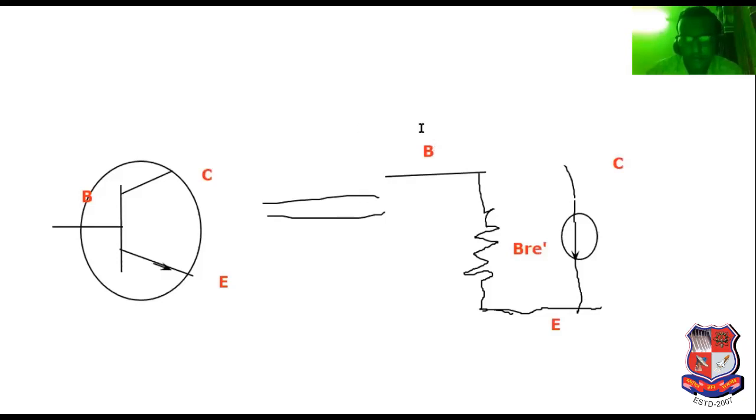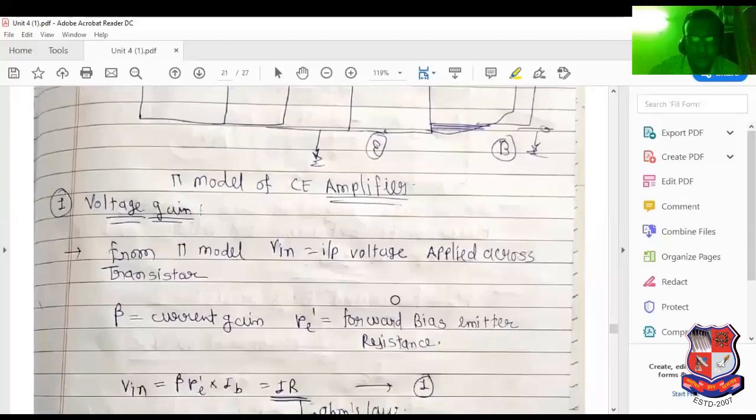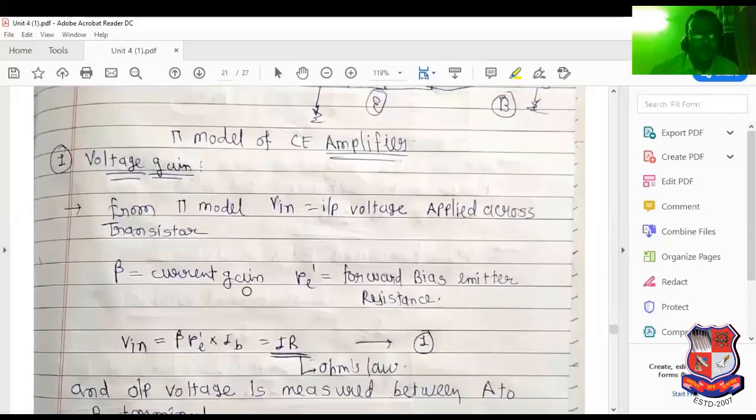Now with the help of this model, I have derived the voltage gain, current gain, input resistance and output resistance. See this voltage gain from the pi model. V in equals the input voltage applied across the transistor, beta equals the current gain, Re equals the forward bias resistance. Forward bias resistance is very low.